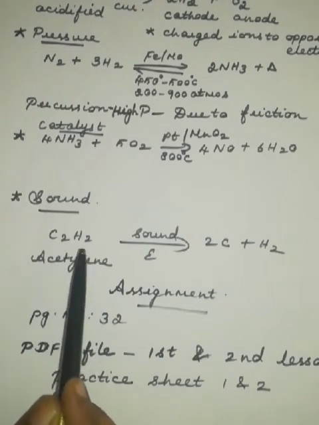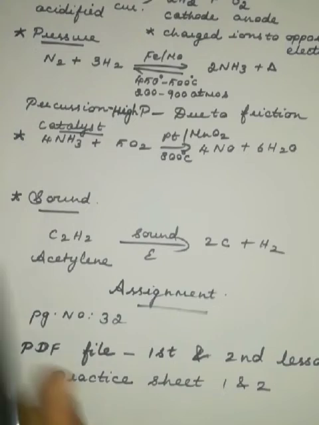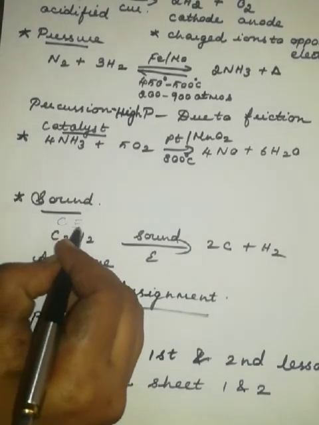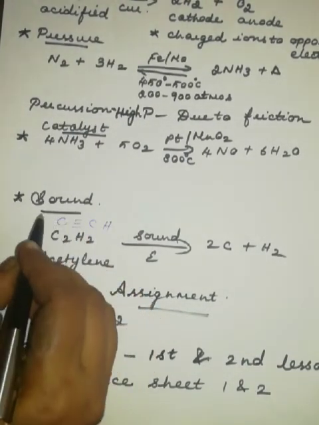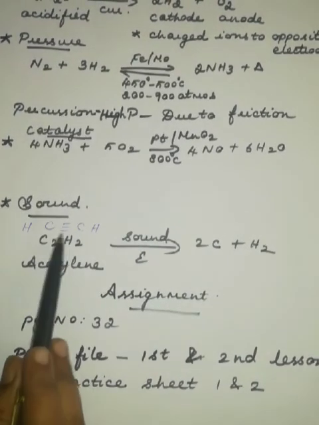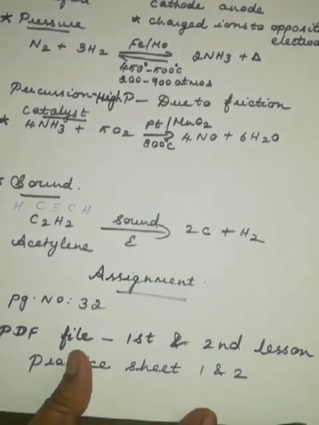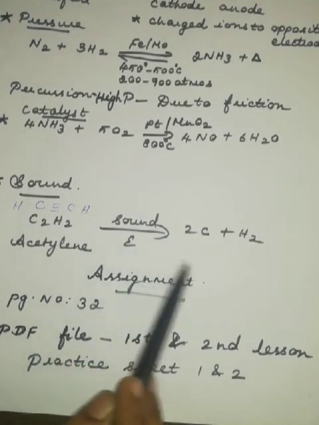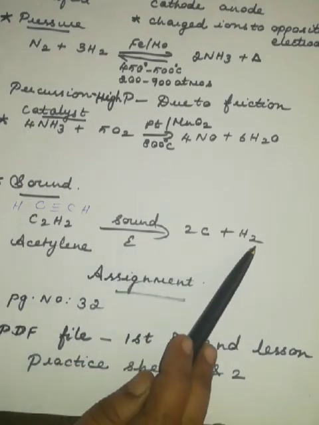That is, CH triple bond CH. This is the way you can write acetylene. So you have a triple bond here. Now sound energy is required to form the carbon and hydrogen.